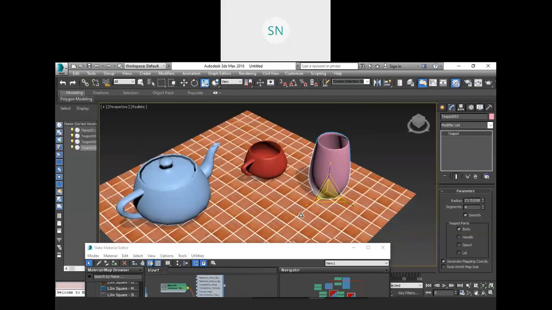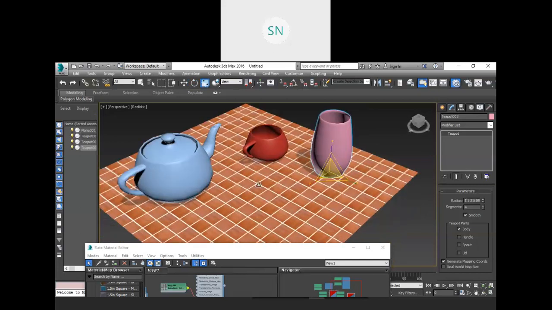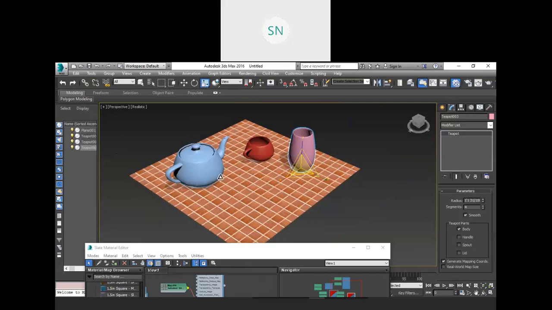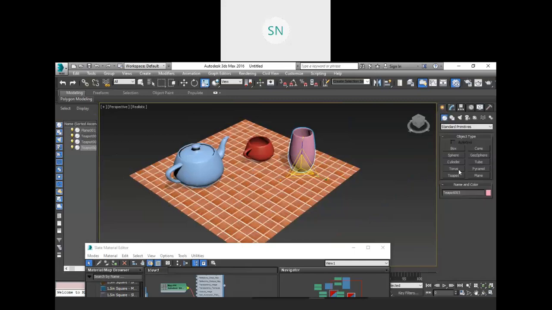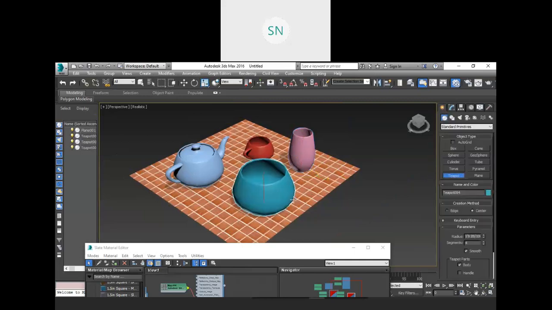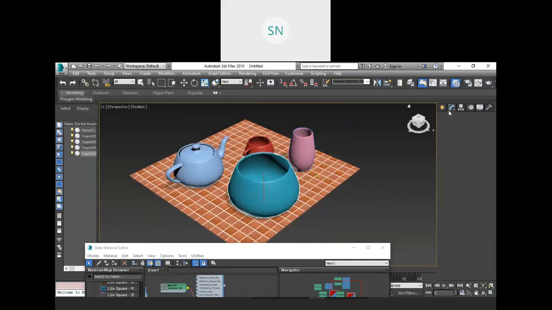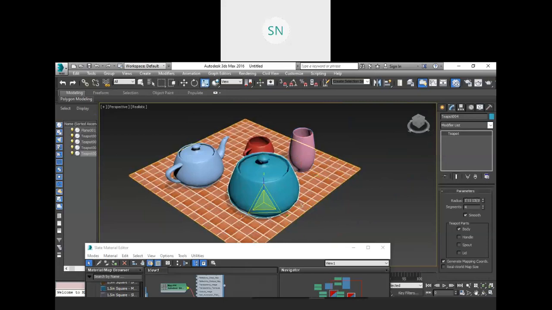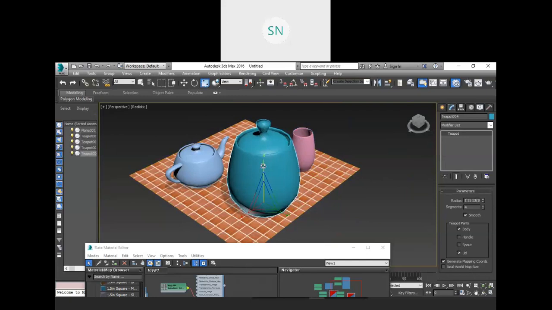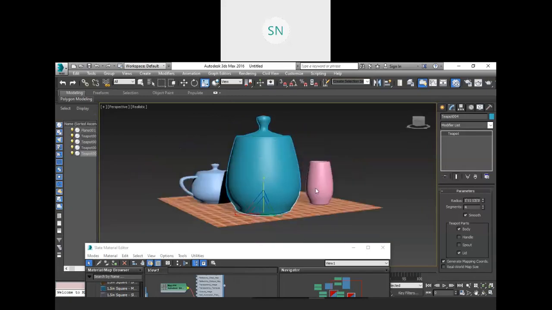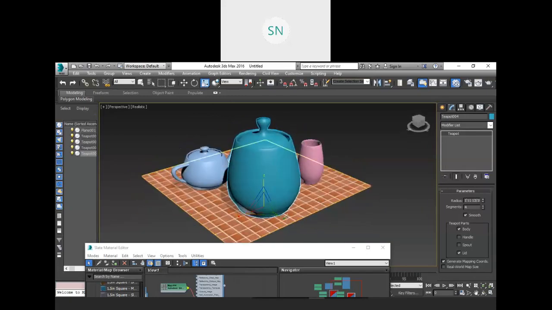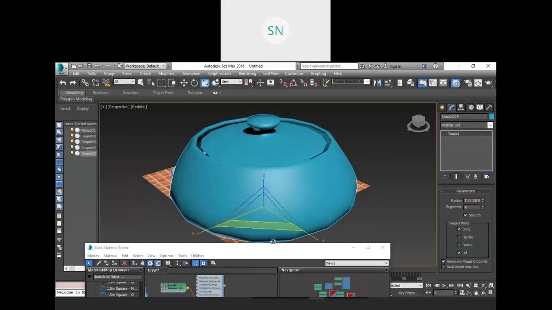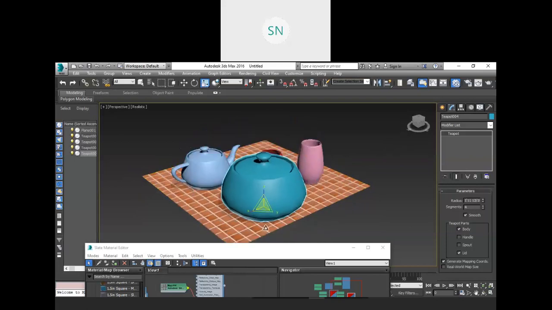Also I want to create one bowl over here. So let me create one more teapot. So you can use the same object to create so many things. Turn on this lid. I want to take it down like this, not like that. Okay, this is fine. And now I want to scale it like this and scale that down.